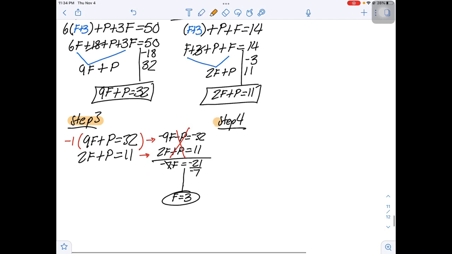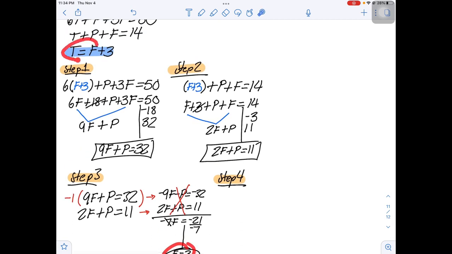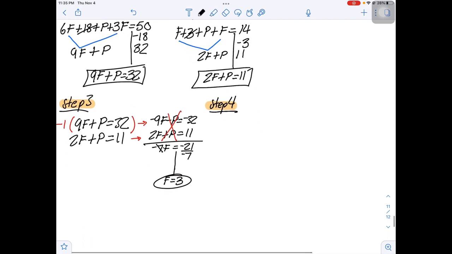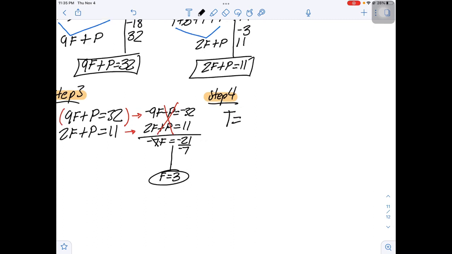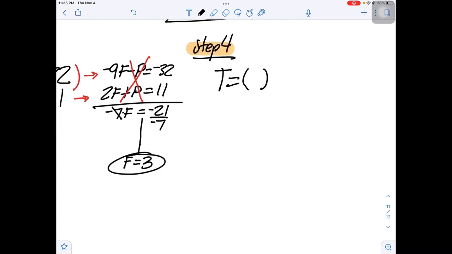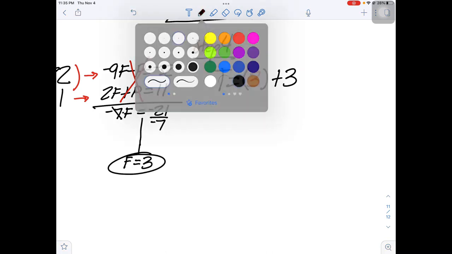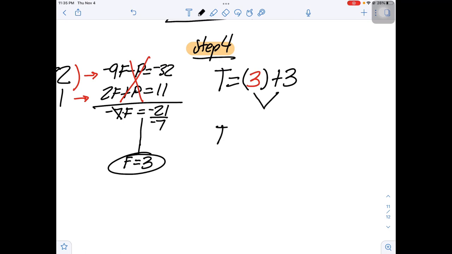Okay, step 4 is we're going to take our f and plug it into this actually. Look, t is already by itself. All I need to do is plug in f here, right? So t is equal to f plus 3. Well, f is 3, right? 3 is going to go in there. So that's going to be 3 plus 3. So that's going to be t is equal to 6. Look at that. So I know how many field goals and I know how many touchdowns.